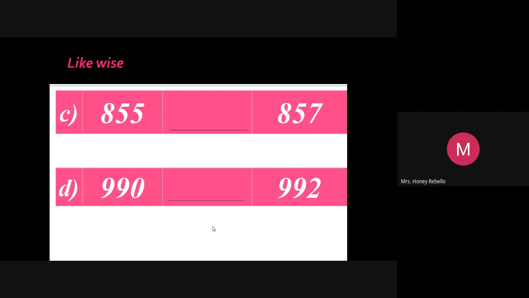855. When you write the missing numbers, you write the number after 855. The last number, 857. The number between 5 and 7. Just see the ones place number. 5, 7. You get 6. So you have to write 856.